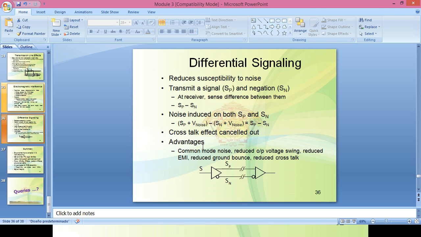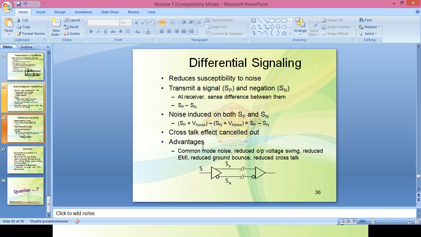What are the advantages of the differential signaling technique? The common mode noise is cancelled out. It reduces the voltage swing needed for the noise margin.